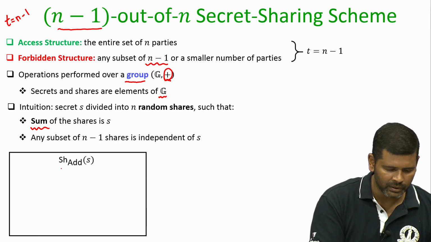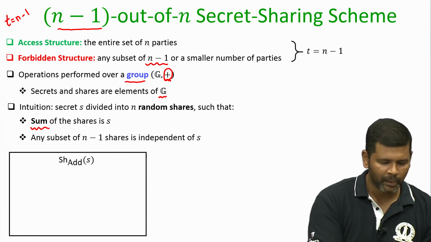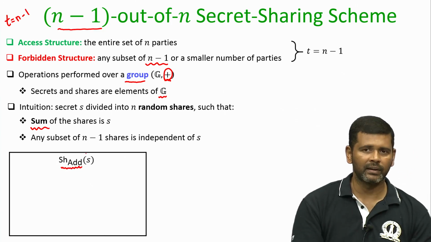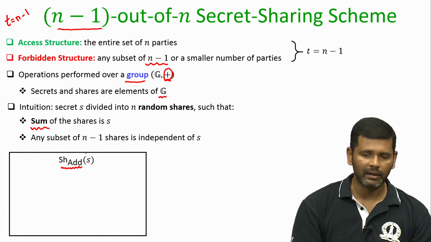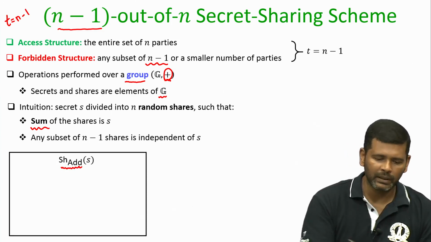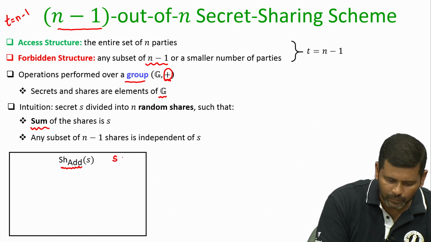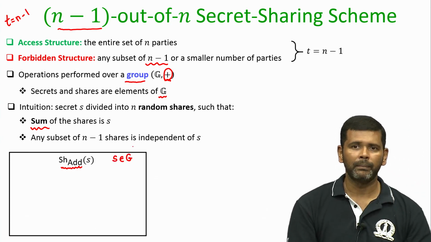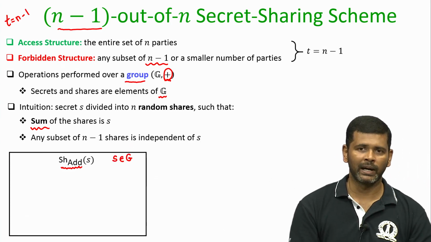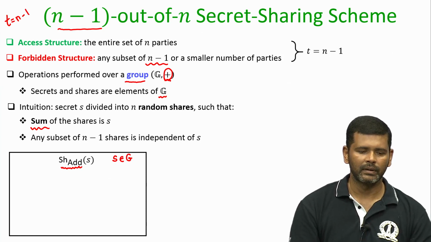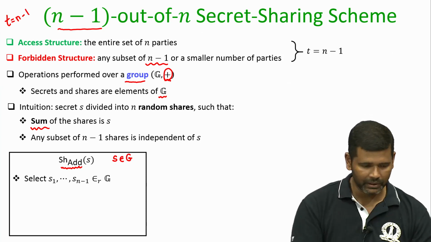So, now let us go directly to the sharing algorithm. I denote the sharing algorithm of this scheme as SH sub add. Add denotes the additive secret sharing. The input is the secret S, which is going to be an element of the group. Remember, the sharing algorithm has to be randomized. Let us see where exactly the internal randomness is coming into the picture.